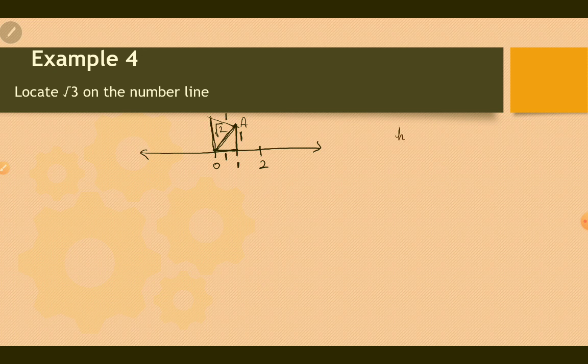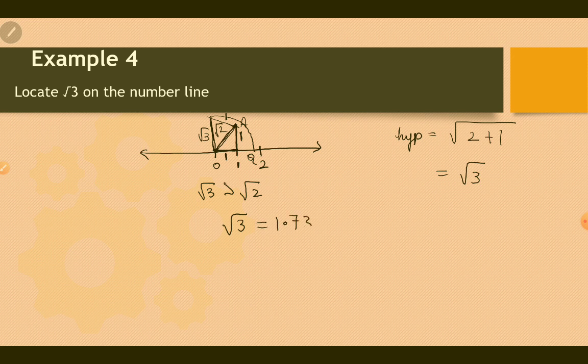And now with Pythagoras theorem we know hypotenuse is equal to root of base, which is root 2. So root 2 squared is 2, plus 1, that is root 3. So hypotenuse is root 3. So place the compass at 0, measure the length of root 3 and draw an arc. So this point is Q. From this we know that root 3 is greater than root 2. Root 3's value is 1.732.